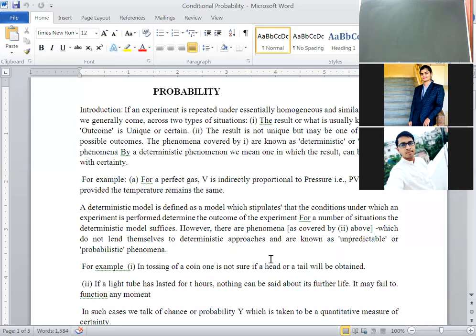Introduction. Just go through the sentences, then I will explain. This is the fundamentals for conditional probability. Already you studied probability. Go through that. I will give 1 minute.